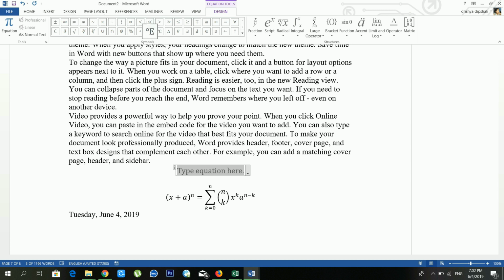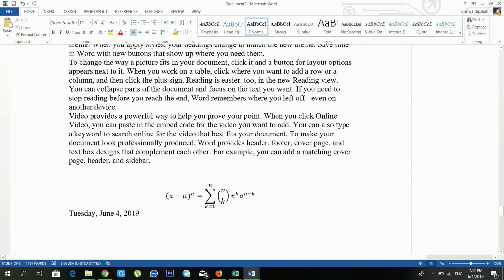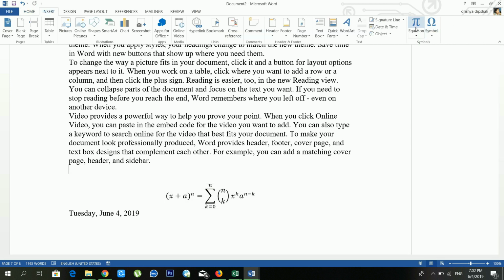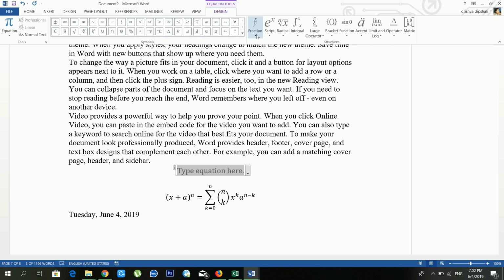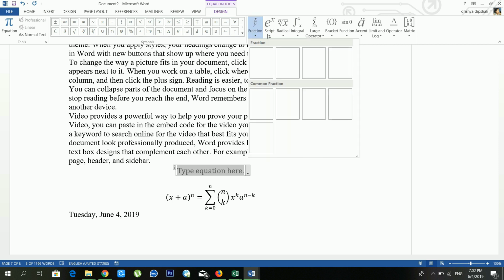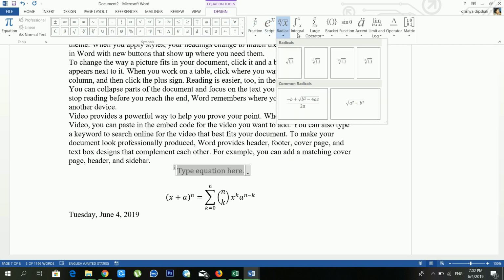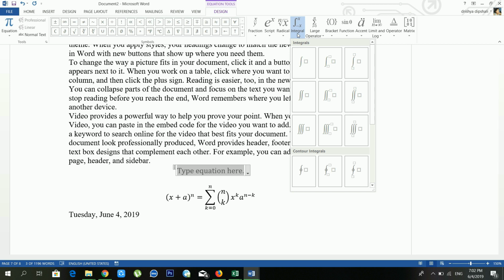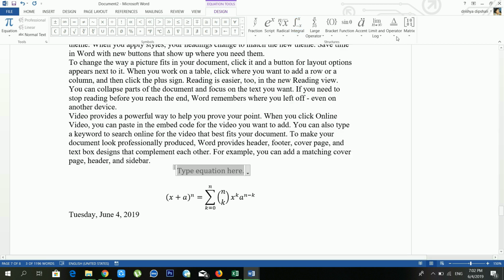First of all, the symbols. There are lots of symbols available. And another option, just wait for a moment, insert and equations. Now see, there is fraction available, script available, radical available, integral available. There are lots of options available, and operator also available. You can use it to make your custom equations.